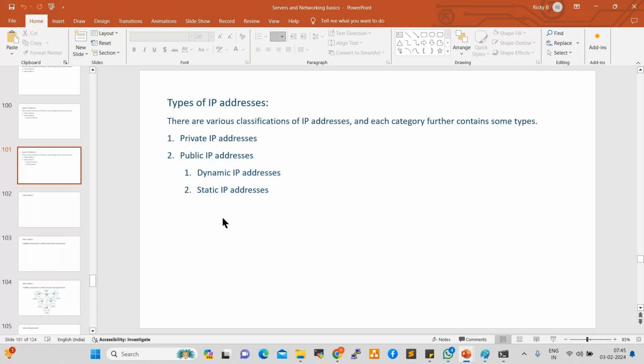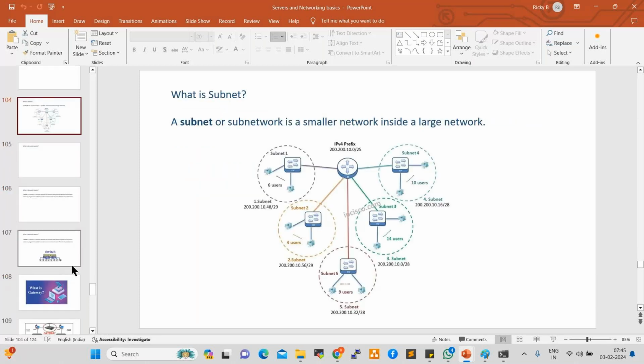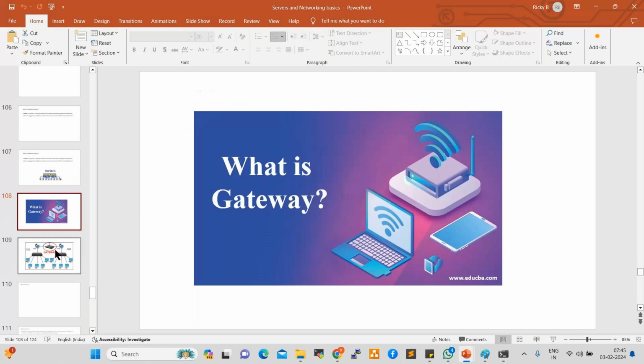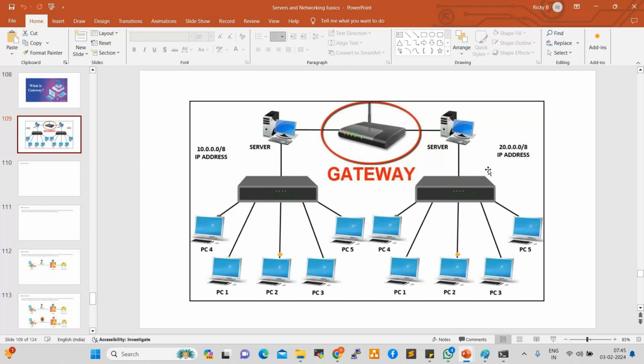Fine. So subnets also discussed. After that, gateways. What is a gateway? Gateway is nothing but a network router. If you want to communicate from one network to another network, we require gateways.